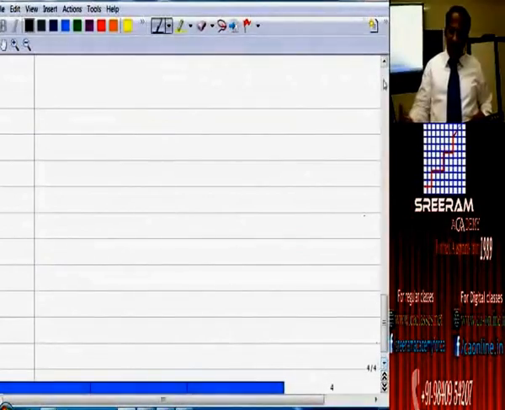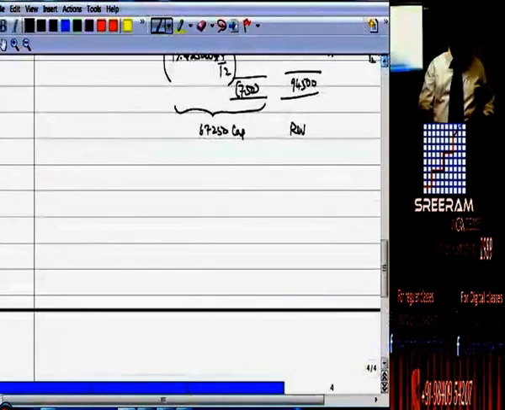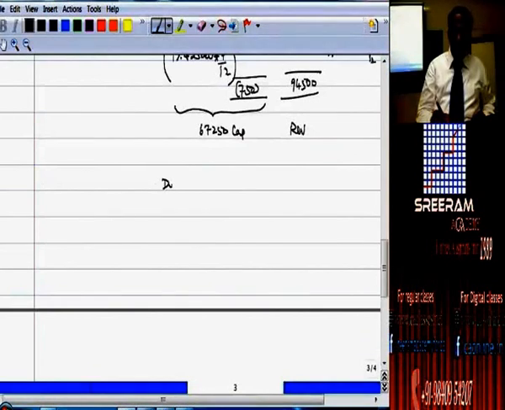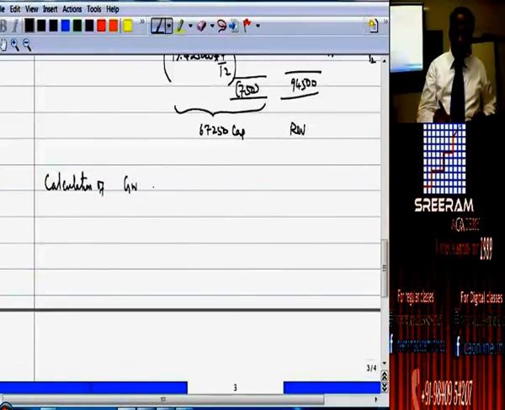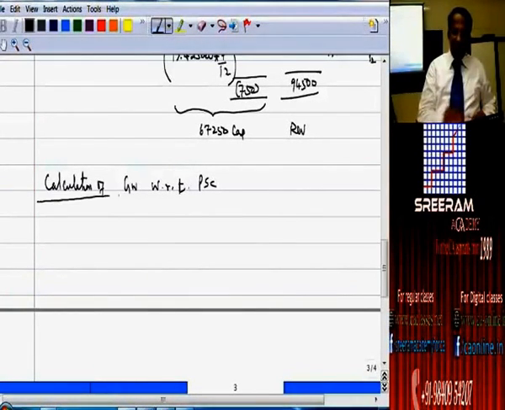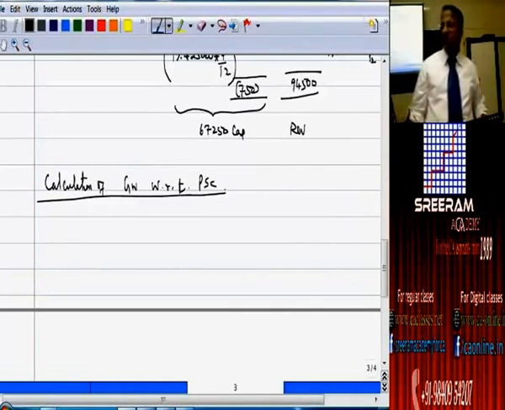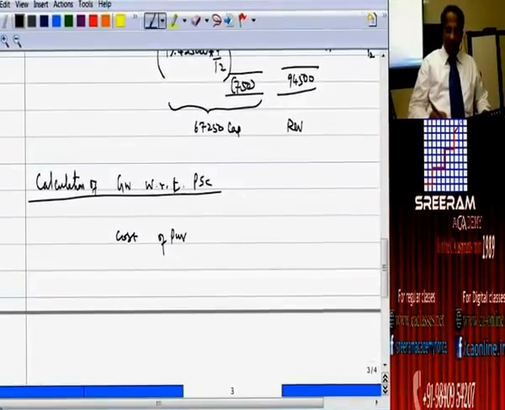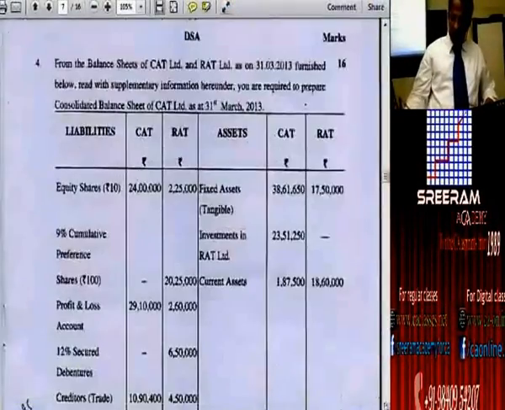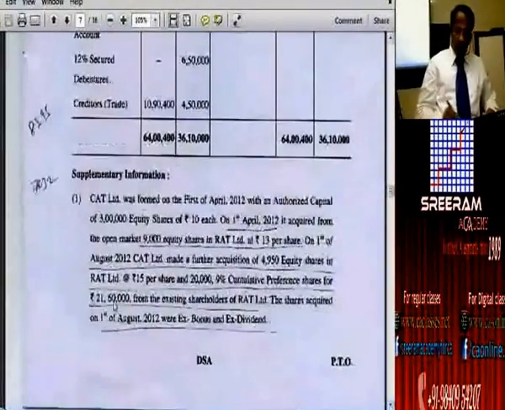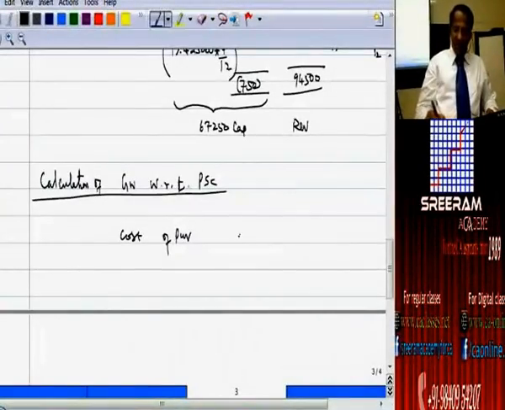Now, what are the matters that we are going to take up? Now, we are going to distribute things. Date of acquisition. What is the title that we are going to provide? Calculation of goodwill with respect to preference share capital. Firstly, we will take up because that is a huge amount of investment they have made. What is the cost of purchases? 21 lakhs and 60,000.